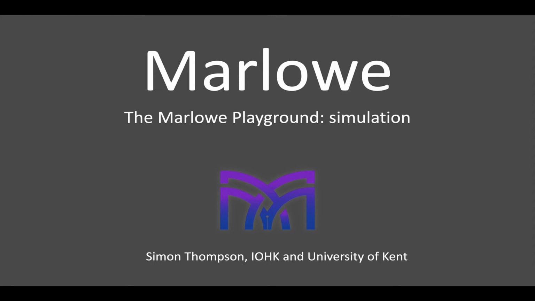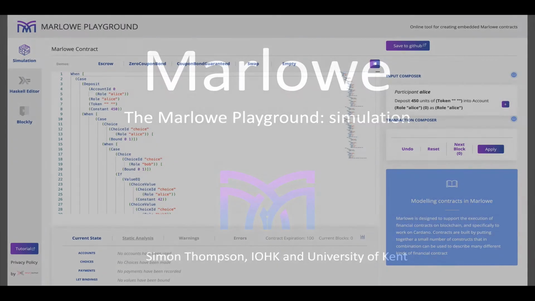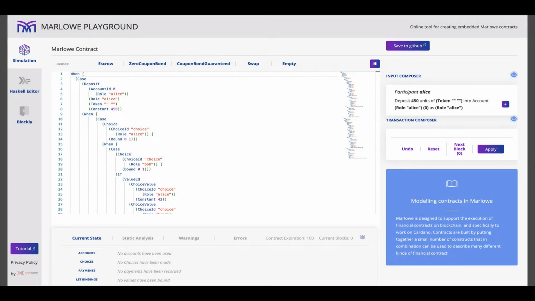Right, let's see how we do simulation in the Marlowe Playground. So we're in the simulation tab. We have the escrow contract here. You can see the current state of the contract is displayed in the main window. And we're offered the opportunity to add an input to the transaction that we're building.